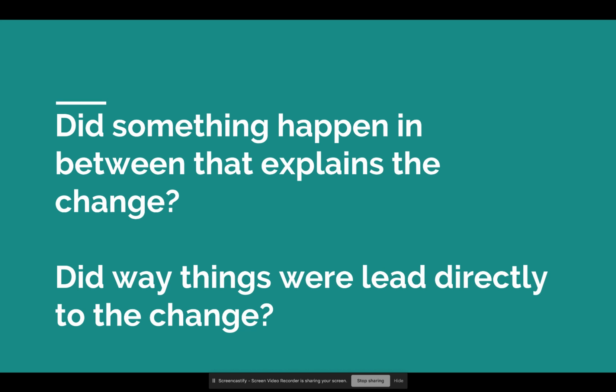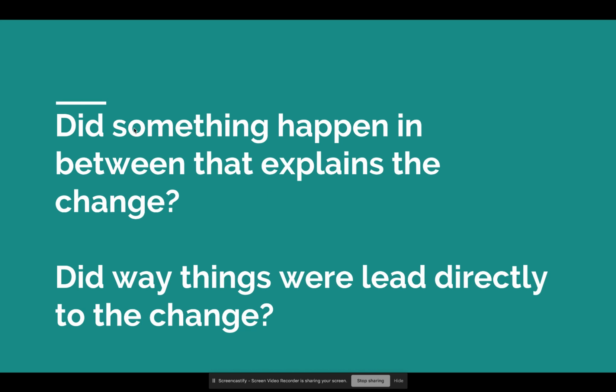Couple questions to ask yourself. Did something happen between that explains the change? Yes, right? The children had read passages about people being treated badly for being different, okay? Did the way things were lead directly to the change? Well, in this case, not really, right? Sometimes when we talk about cause and effect, it's just a direct result of things that were happening before. In this case, though, there's a clear link in between.